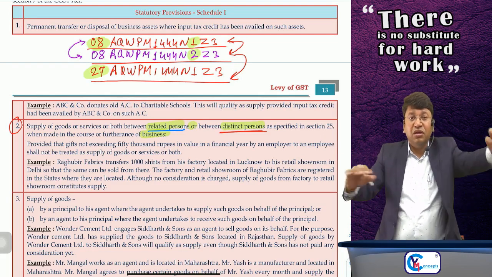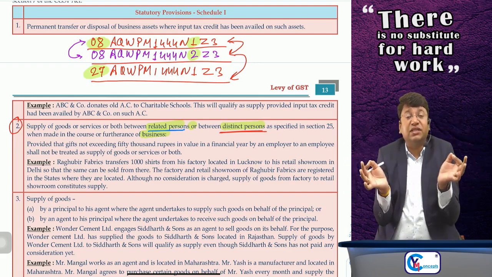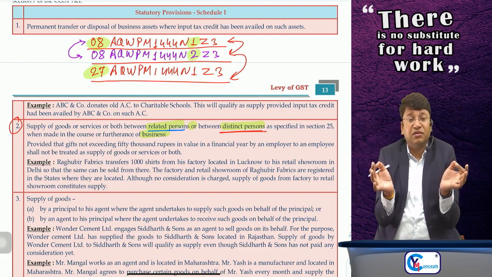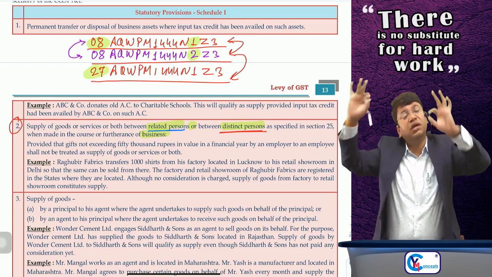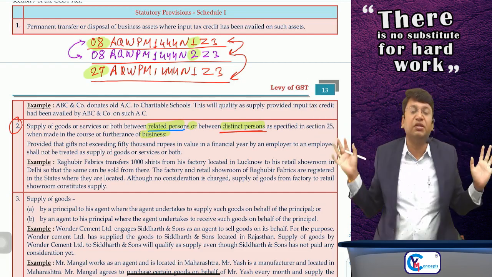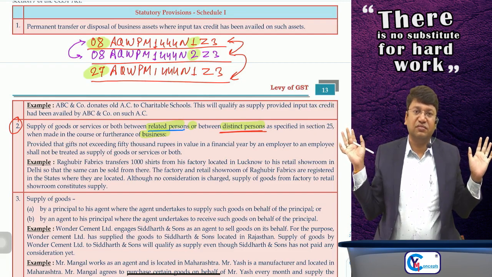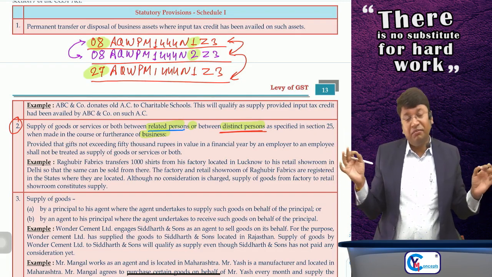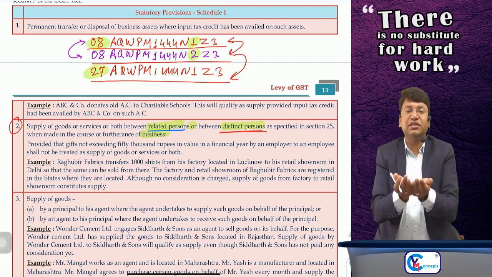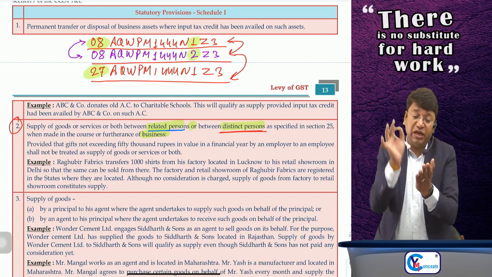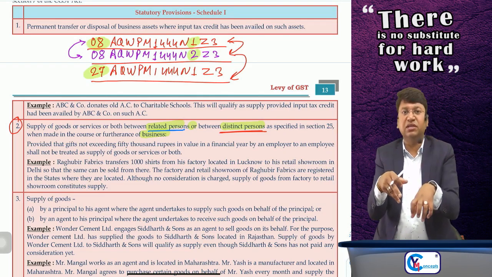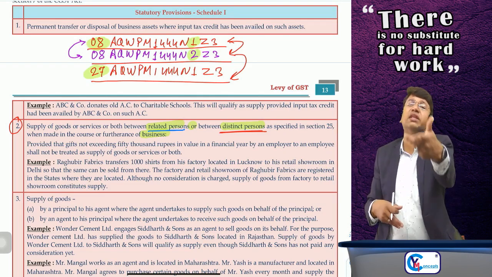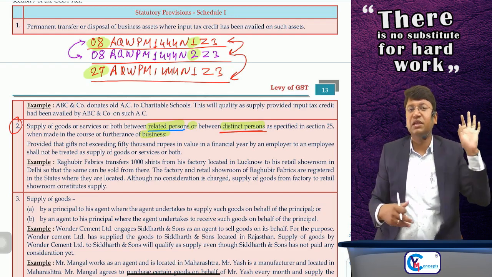So, sir, if any question says that one branch is located in Maharashtra and another in Tamil Nadu, definitely there are two distinct persons. But if you have branches in the same state, then the question will have to specify whether they have separate registration or single registration. If they have separate registration, then only they will be distinct persons, otherwise they will be the same person.